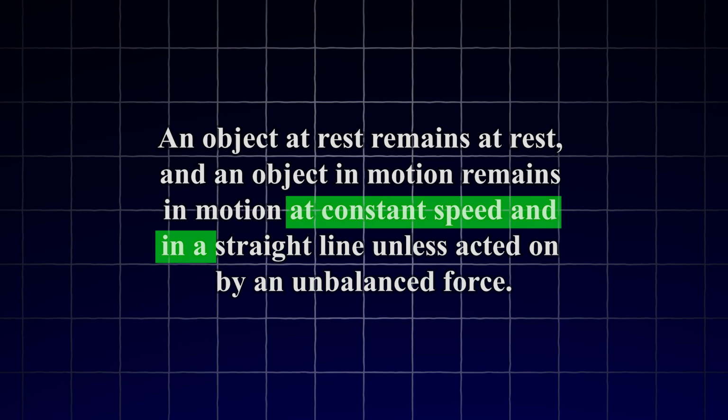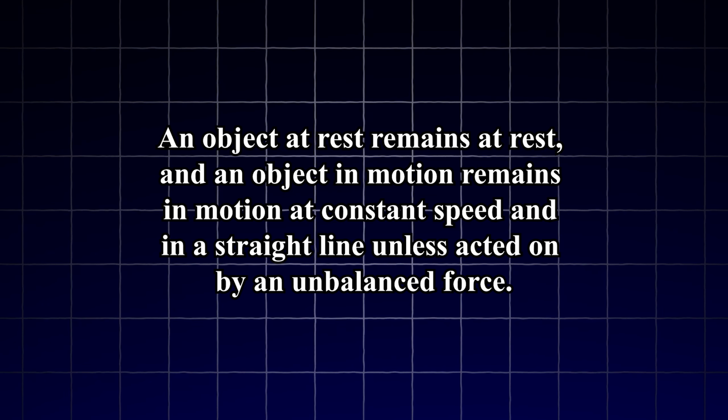This next part reads, at a constant speed and in a straight line. And this basically means that the moving object will continue to move at the same speed as it always was moving, and it'll keep moving in that same direction. Let's read the last part of Newton's law one more time. Unless acted on by an unbalanced force.